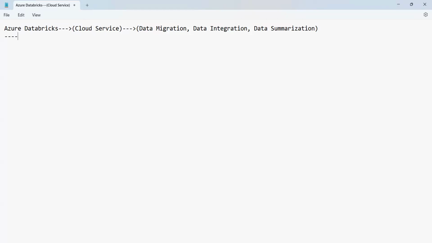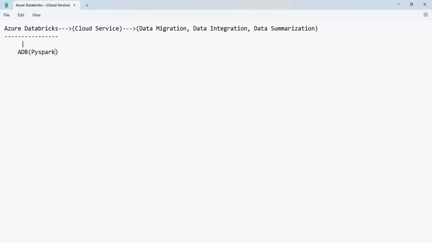Azure Databricks, in short, we are going to call ADB. ADB stands for Azure Databricks. In Databricks we are going to work with a language. What is that language? We are going to use PySpark.